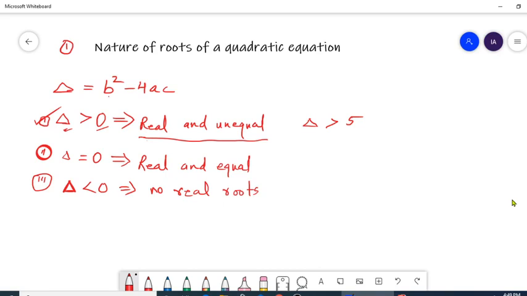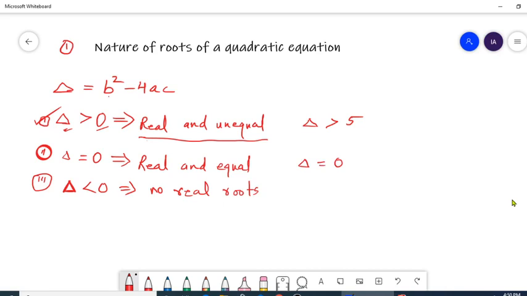It can be 1, 2, 3, 4 and onwards, any positive real number. Same way, if delta is equal to 0, then nature of the roots will become real and equal.